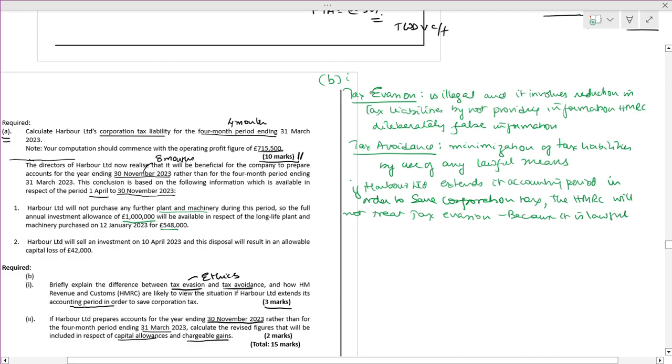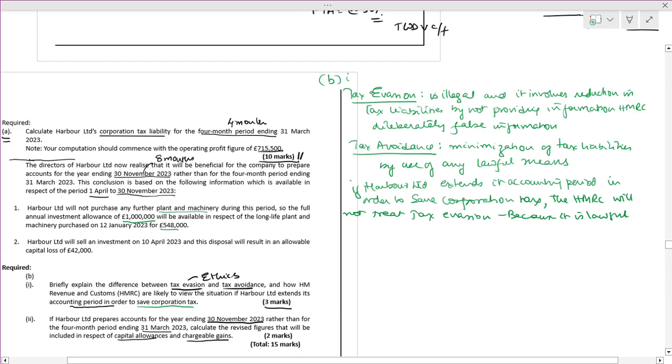They are doing it within the framework of the HMRC rules as such. If Harbour extends its accounting period to save corporation tax, see what they are asking, you have to be specific to that point.